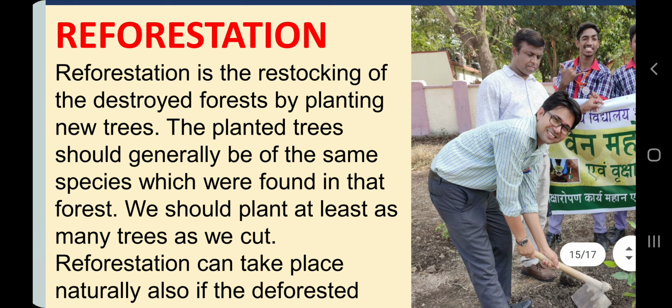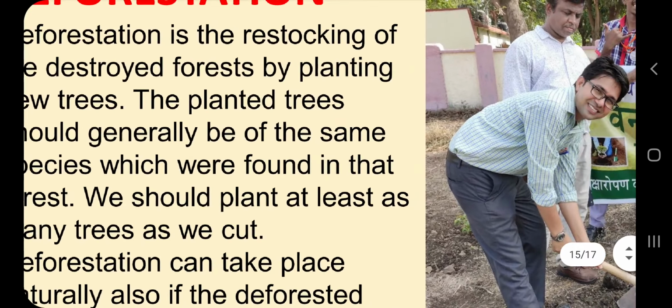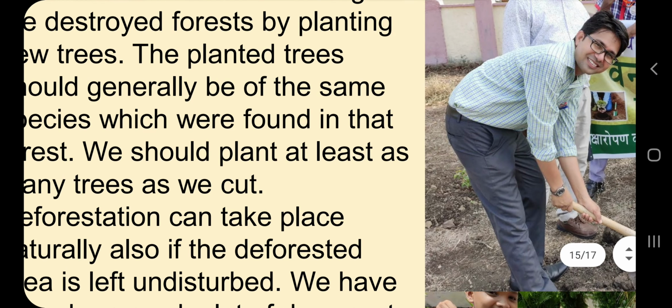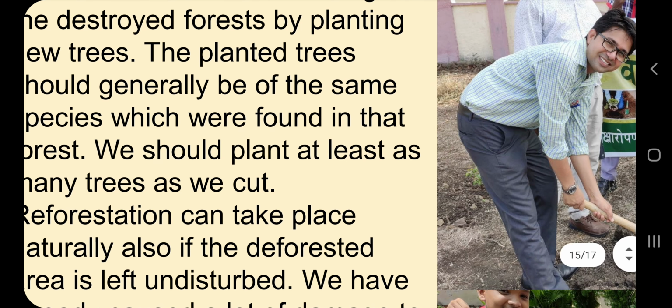Reforestation is the restocking of destroyed forest by planting new trees. Very simple to understand. The planted trees should generally be of the same species which are found in the forest. Otherwise, if you are cutting very precious and rare trees, and planting trees which are not useful, which need not be conserved at that point of time, that will be useless.